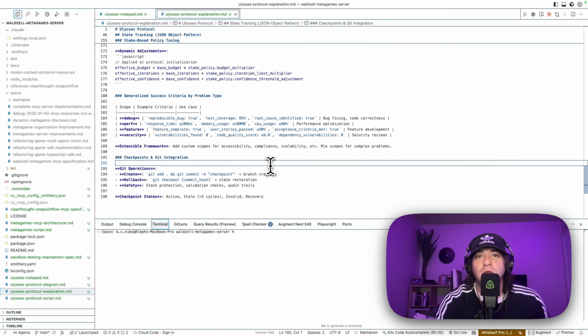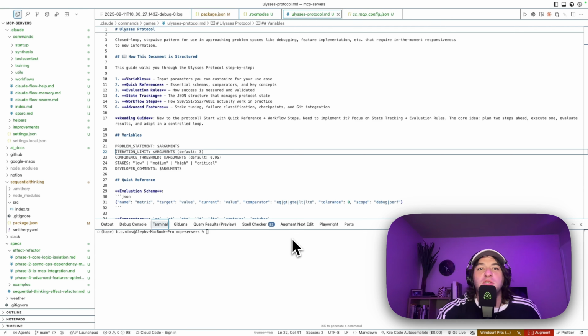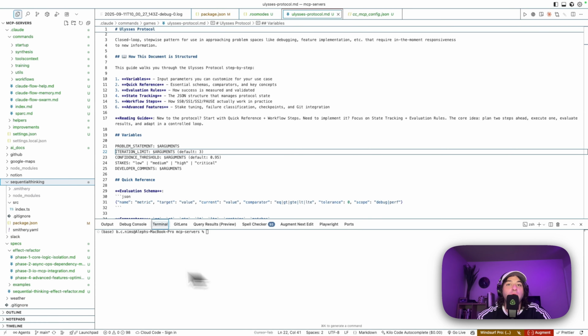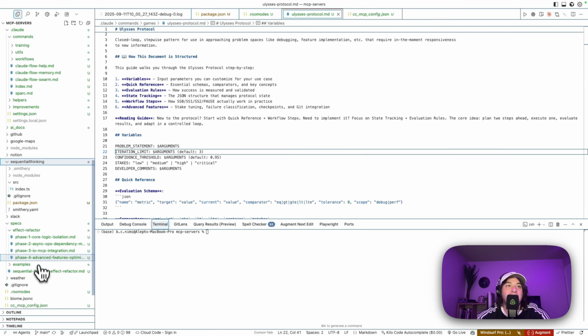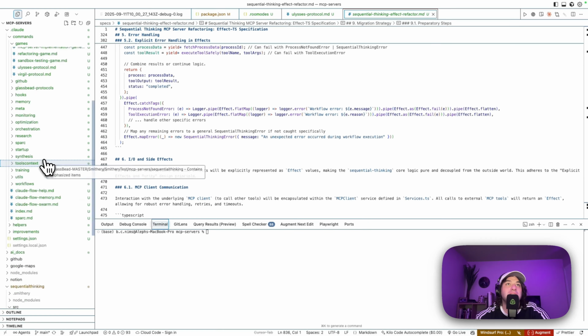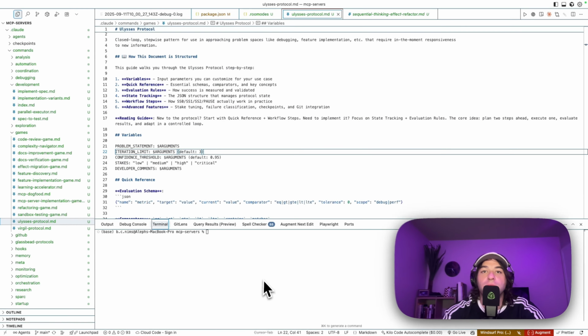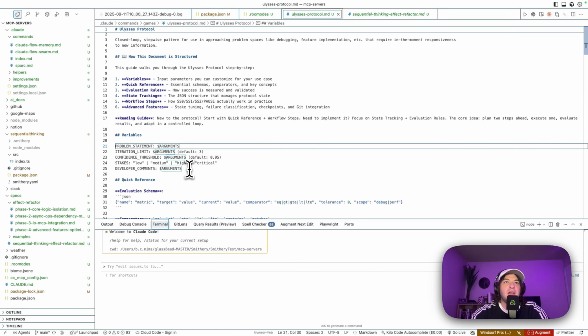Let's use it. We're going to use Ulysses Protocol to help us refactor an example server from Smithery to use the effect library. Smithery is a leading MCP registry, and effect is a TypeScript library for writing functional code in TS. The server that we're going to be migrating is a fork of the original MCP reasoning server, Sequential Thinking. I've already generated some specifications for us to implement, and I have our Ulysses Protocol workflow here in the .claude folder. Looking here at the workflow, you can see that we've got a few variables here.